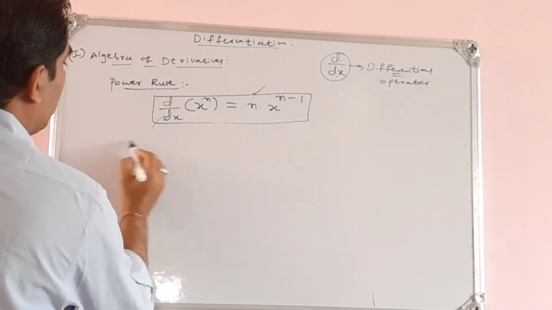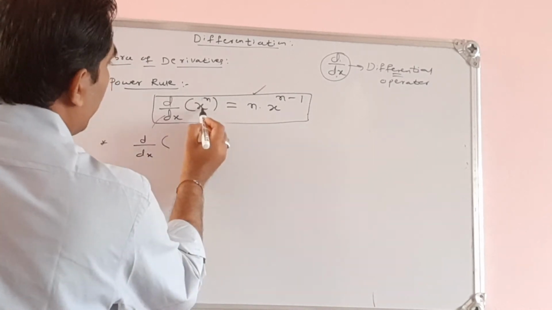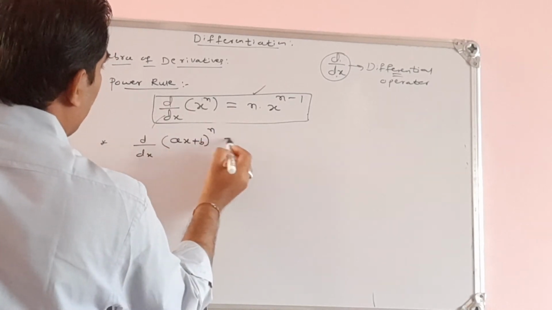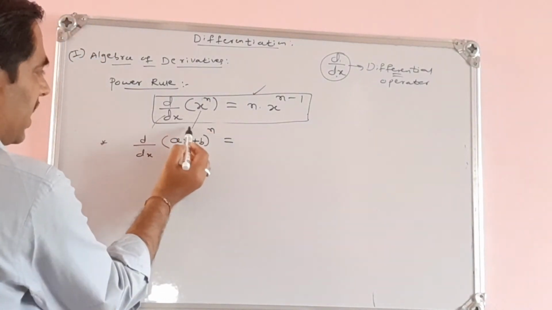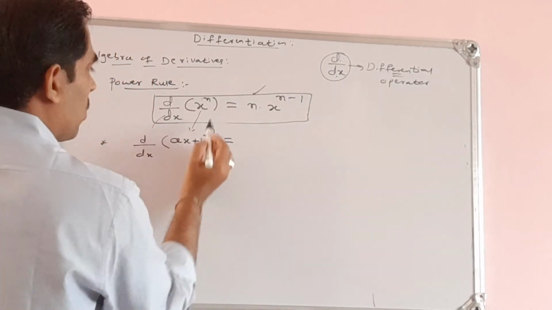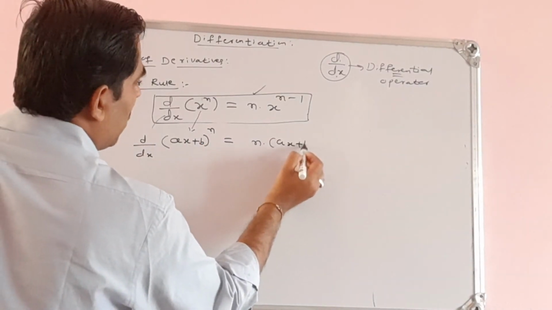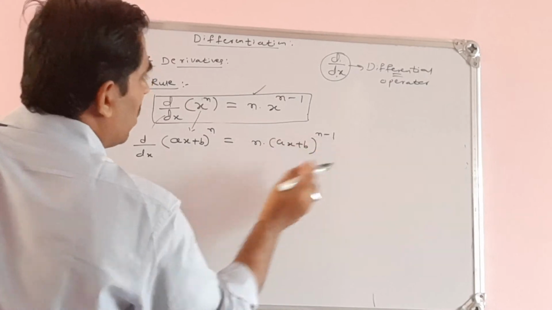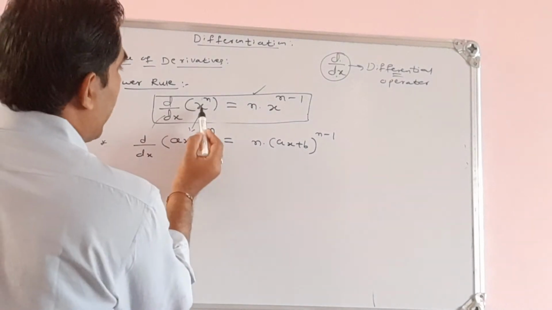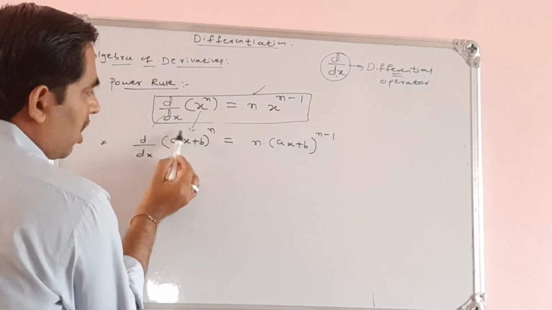See, next let us consider d by dx of, if I replace this x by ax plus b, whole to the power of n. So I am replacing this x by the binomial ax plus b, then what will be the right hand side according to this? See, n into x to the power of n minus 1. So we treat this whole thing as x, and I get n into ax plus b whole to the power of n minus 1. So if I write only this much on the right hand side, something is missing here. X to the power of n means n into x to the power of n minus 1, but there I have only a monomial x. Okay, here it is not a monomial, it is a binomial.